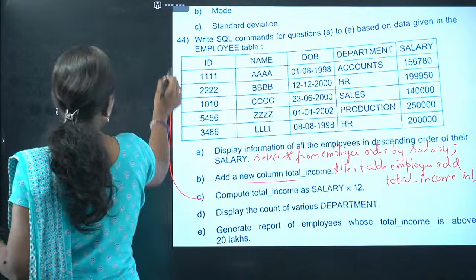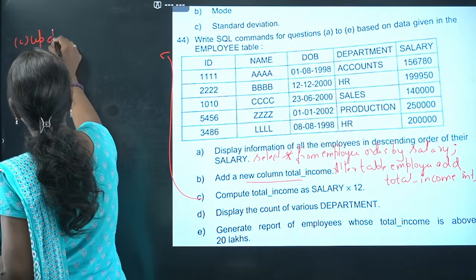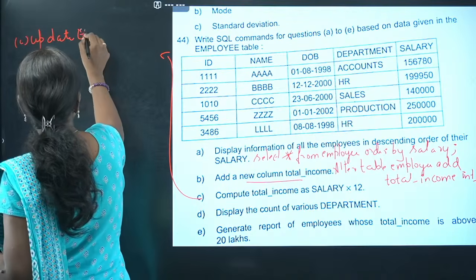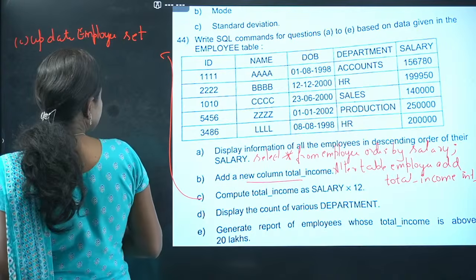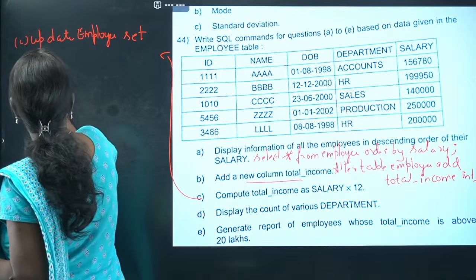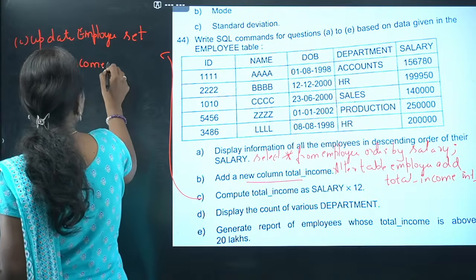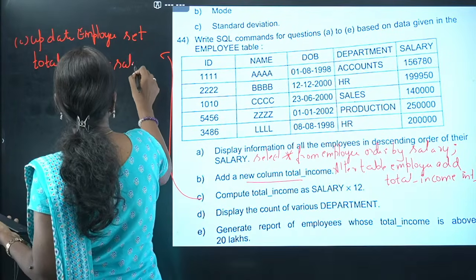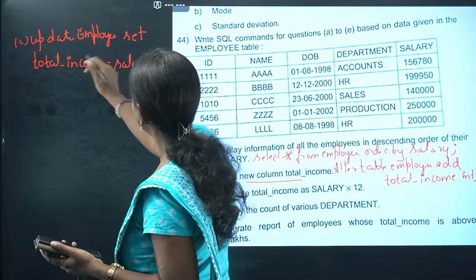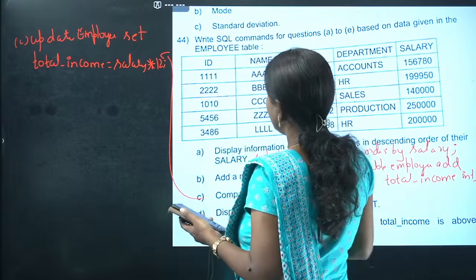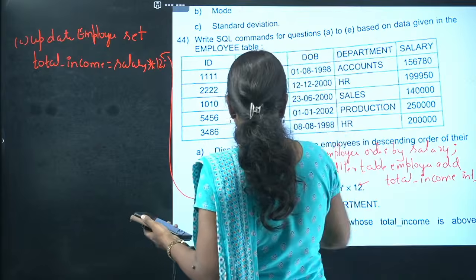The sixth one, I'm going to write it here. Compute is there, students. I told you, compute means automatically you should think of the UPDATE command only. UPDATE employee, and whenever an update comes, SET will come. Set total_income equal to salary into 12. Don't think of this into here, star only you should write. UPDATE table name SET total_income = salary * 12. 12 only, I have written.